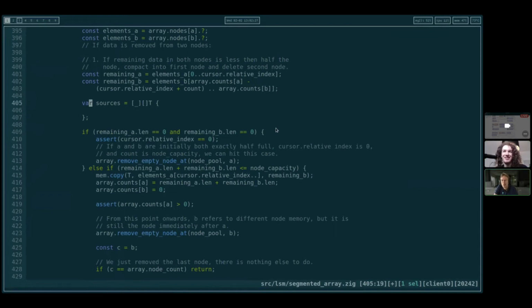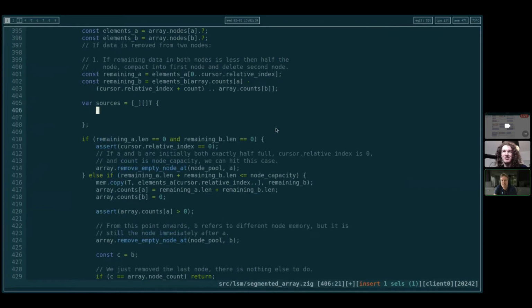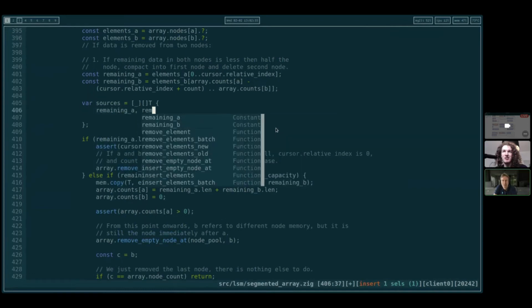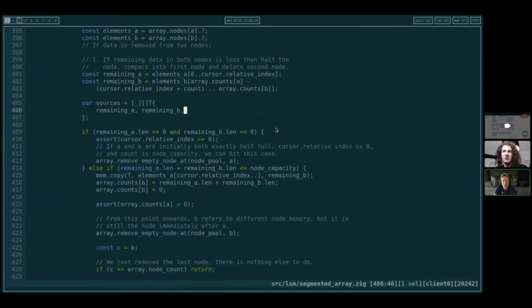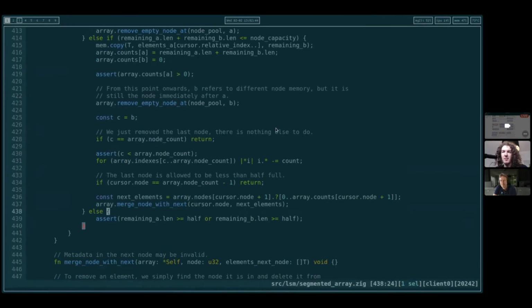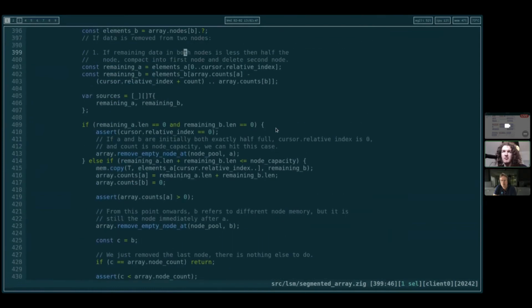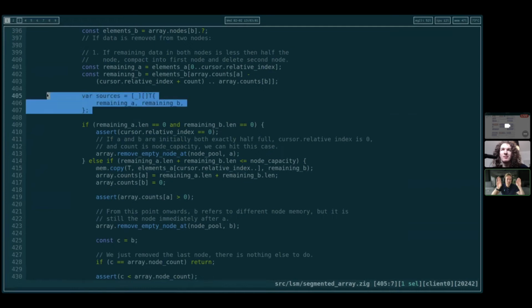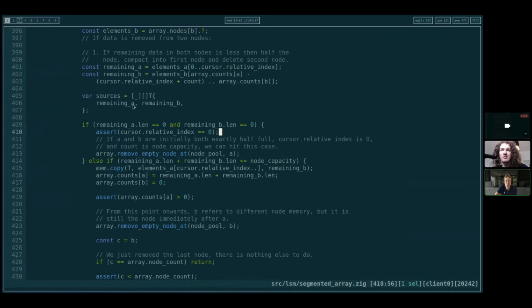The only other thing where I've gone wrong here is that we need to first handle the case of remaining A, remaining B, both greater than or equal to half. So that's going to be a special case. We haven't done that yet here either. Those are pretty easy cases though, I think. So we could make it three cases. We could do the single node case, then the two node case where both nodes are greater than or equal to half, and then finally the last branch we do like this, or in whatever way makes sense.